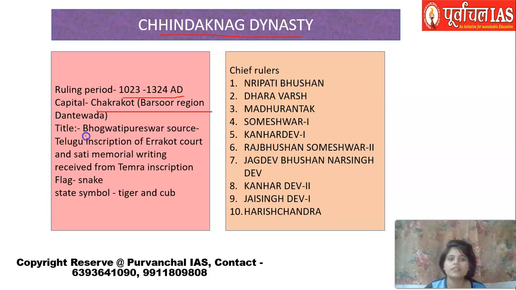They took the title of Bhogavati Pureshwar. The sources from which we get information about them are the Telugu inscription of Erakot and the Sati memorial writing received from the Temra inscription. Temra is a place in Raigarh, so we have got certain inscriptions from there as well. It is said that their flag was a snake and they had the state symbol of a tiger and cub. There were certain important rulers.